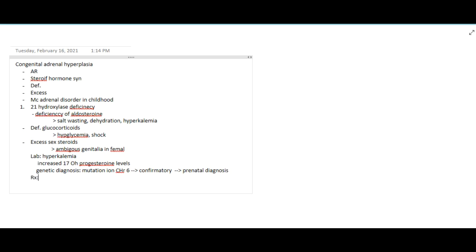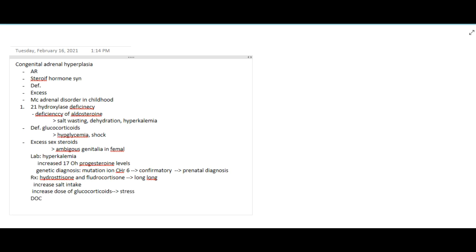Then the treatment: because there is deficiency of aldosterone, you should give hydrocortisone and fludrocortisone as lifelong replacement. You will also have to increase the salt intake in these patients, and ask the patient to increase the dose of glucocorticoids. Glucocorticoids should also be replaced because there is a deficiency of glucocorticoids. These doses should always be increased in times of stress.